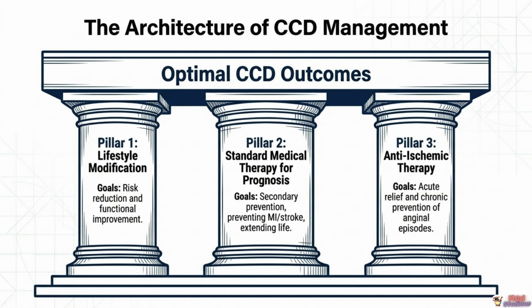Conversely, a patient may be optimally protected from future heart attacks through statins and antiplatelet therapy, yet still suffer significant quality of life limiting angina if their anti-ischemic regimen isn't properly optimized. Recognizing that symptom control and mortality reduction require genuinely separate, deliberately layered treatment strategies is exactly the conceptual framework that distinguishes sophisticated clinical reasoning from simply memorizing a drug list.